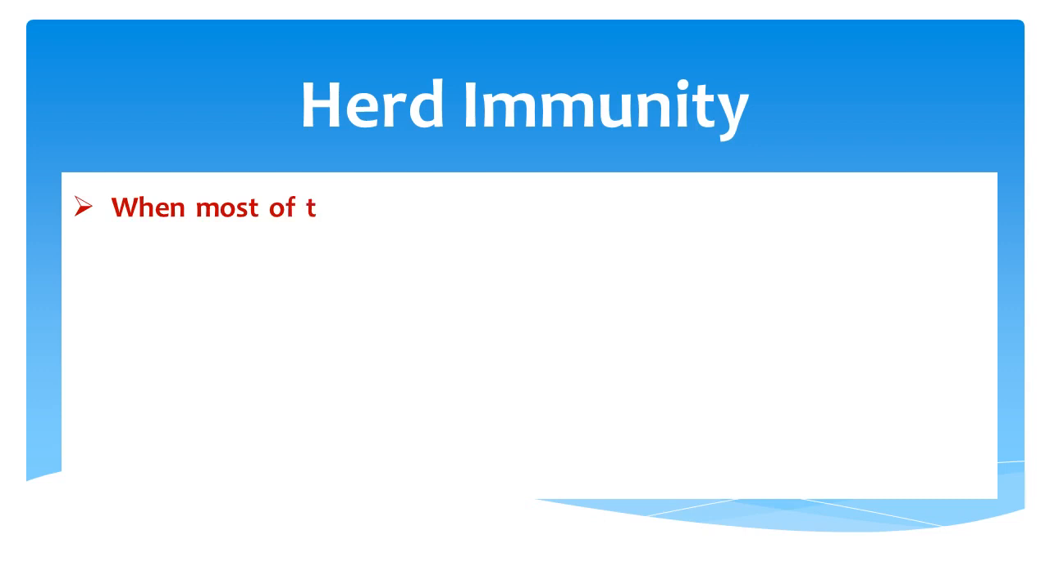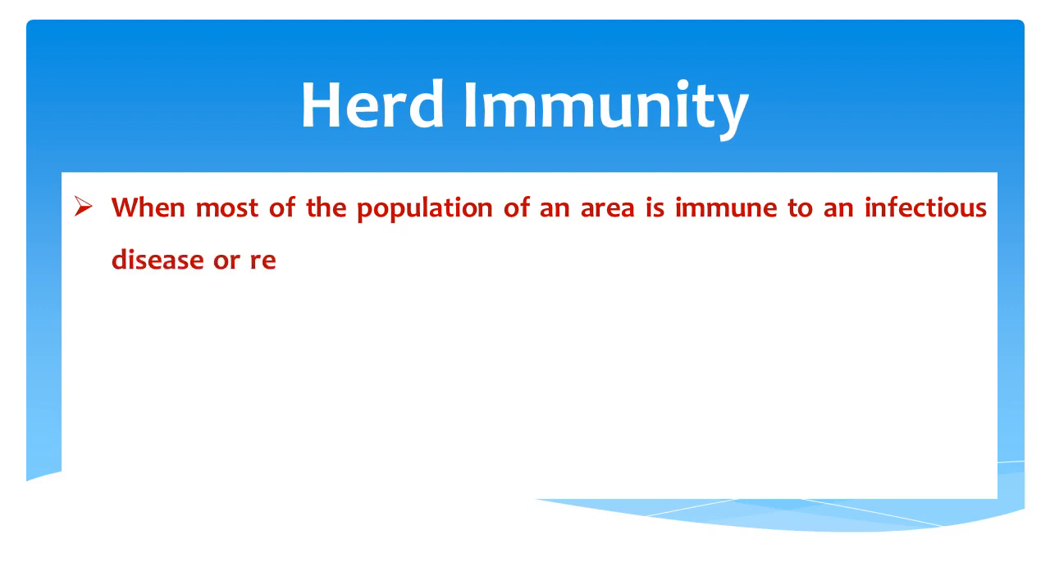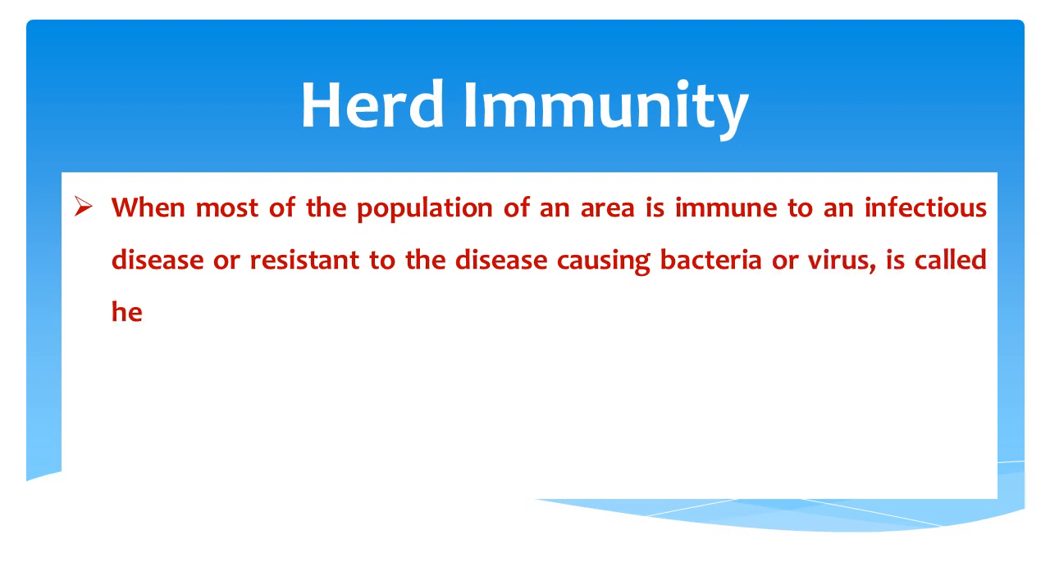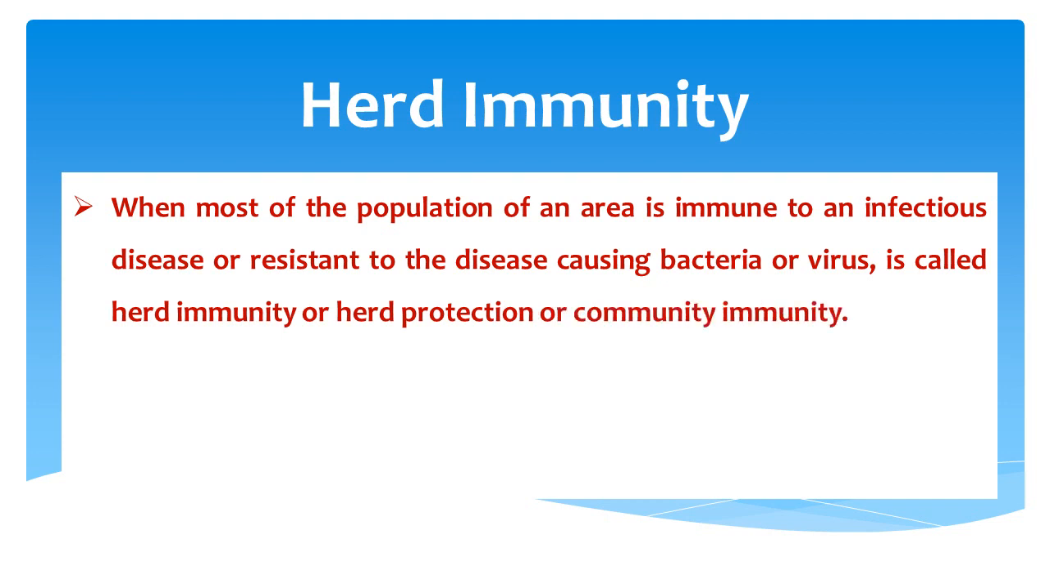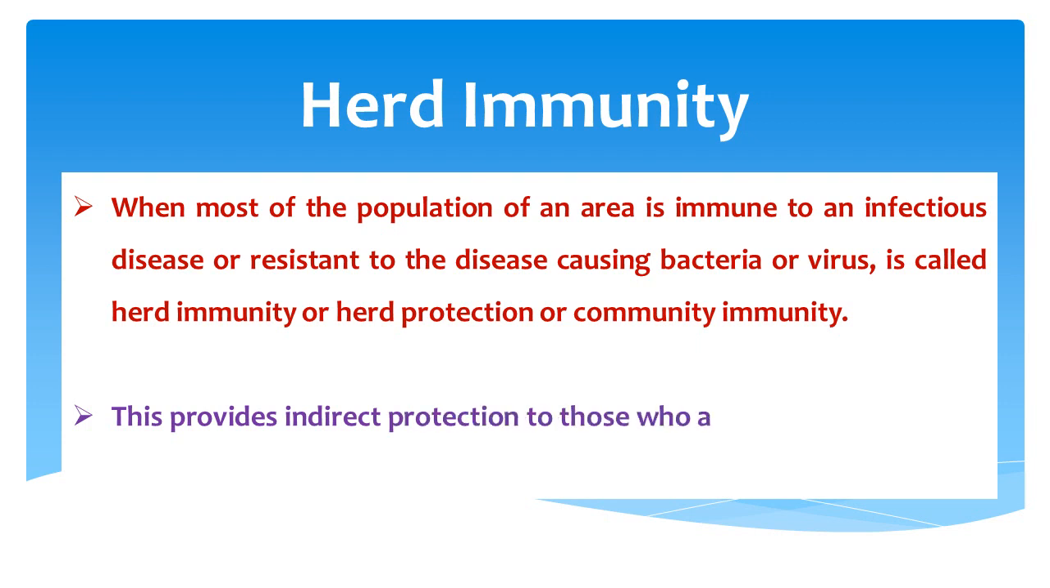When most of the population of an area is immune to an infectious disease or resistant to the disease-causing bacteria or virus, the situation is called herd immunity, herd protection or community immunity. This provides indirect protection to those who are not immune to that disease.